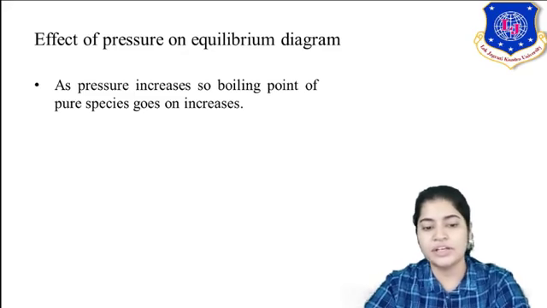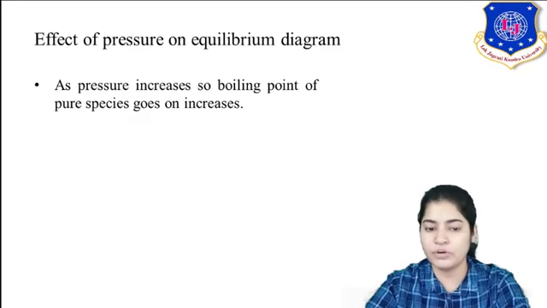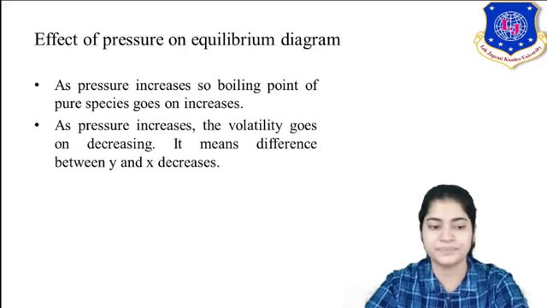Here you must be clear about boiling point and bubble point. Boiling point is the temperature for a pure species. When we are talking about a mixture, you take into account the bubble point, because for a mixture the boiling point would be in the range between the more volatile component and the less volatile component. For a mixture, the temperature at which the first bubble is formed is the bubble point, whereas for a pure species you have the boiling point.